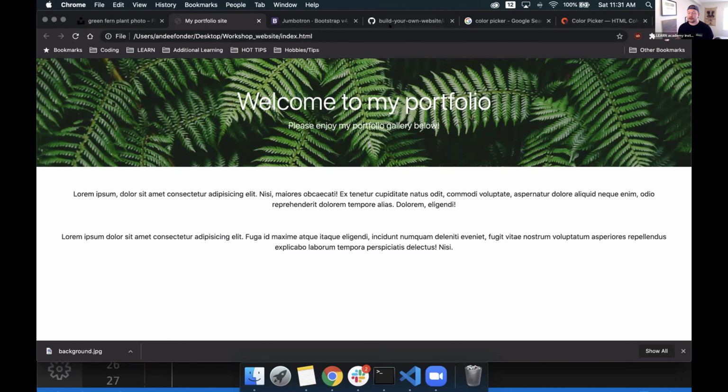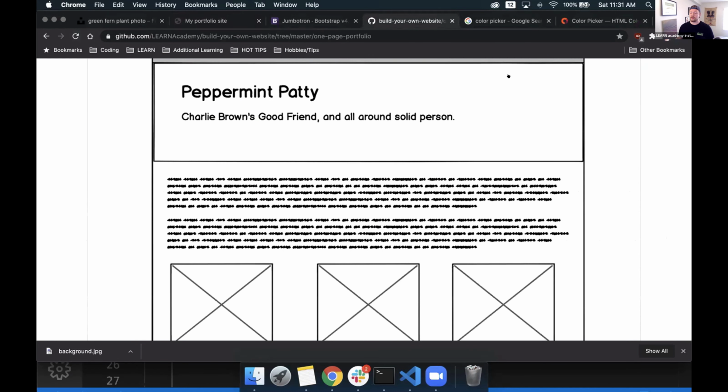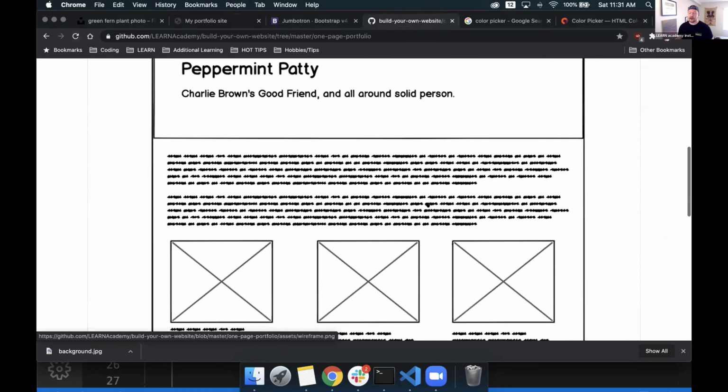So we're progressing nicely. We have our header we've created. We've got our paragraphs. While not quite as big, we can just add more Lorem Ipsum to them if we want to really make it match. This on the wireframe has it all left aligned. I wanted it centered. I think it looks cooler centered.